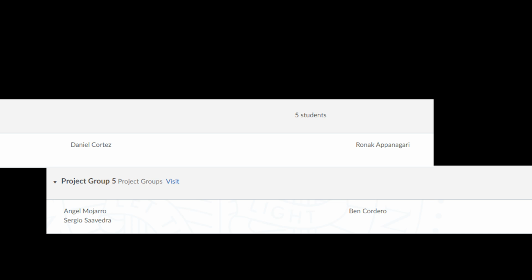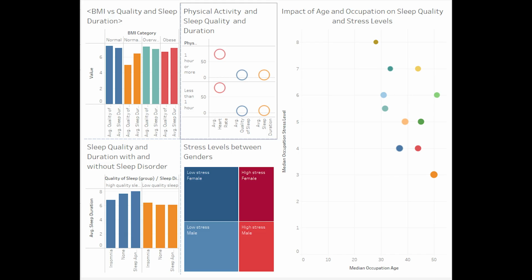So let's actually get into what our data was all about. What exactly was our data all about? Well, we had a bunch of data relating to sleep, and it includes such things as gender, age, occupation, sleep duration, quality of sleep, physical activity level, stress levels, BMI category, blood pressure, heart rate, daily steps, and the presence or absence of sleep disorders. So, as you can see, a bunch of different things relating to sleep.